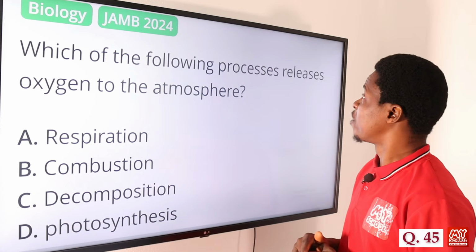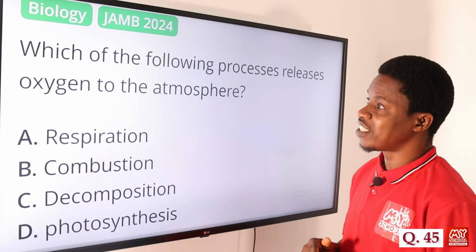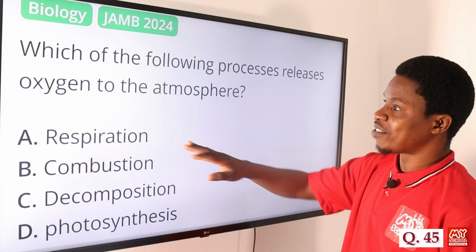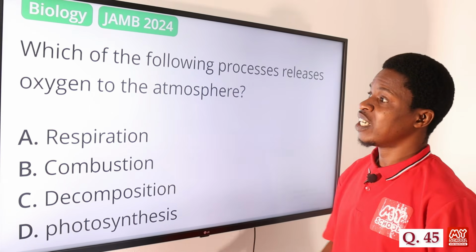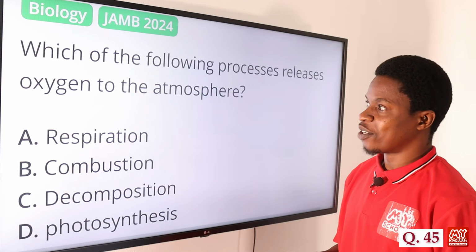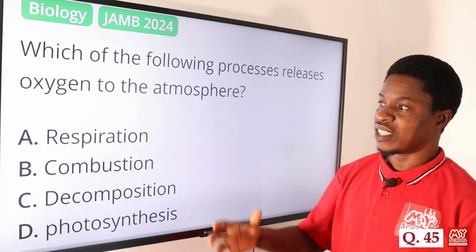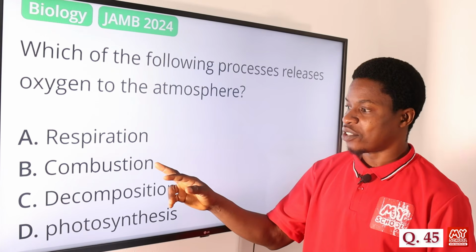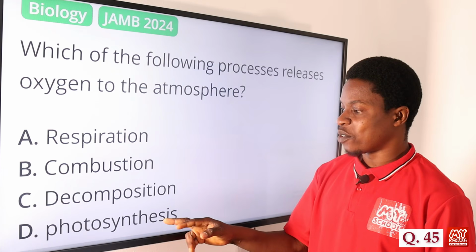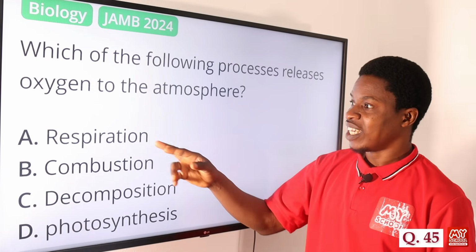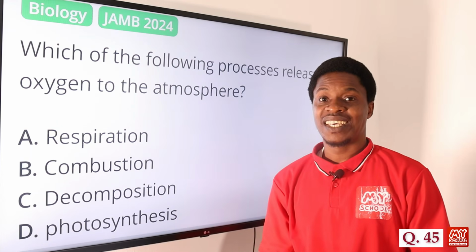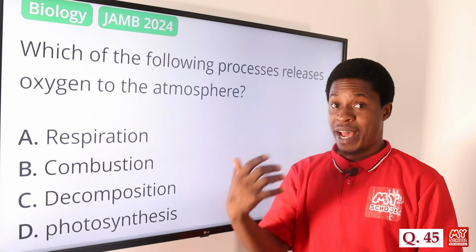Now let's move on to question number 45. Which of the following processes releases oxygen to the atmosphere? Option A says respiration releases oxygen. Of course, we are not told if it is plants or animals. We have respiration, combustion, decomposition, and photosynthesis. With respiration, usually we release carbon dioxide, and oxygen is taken in by humans.